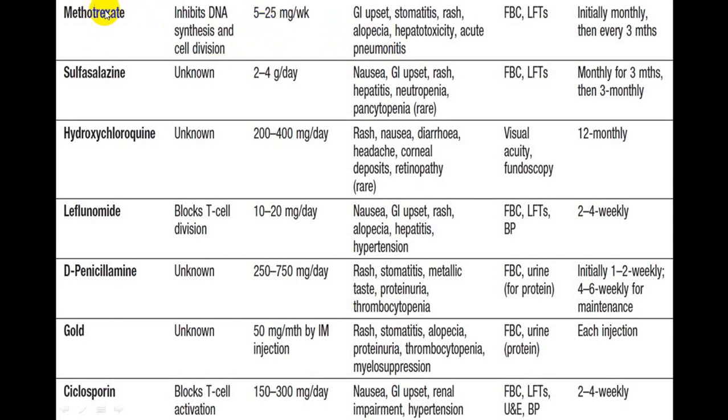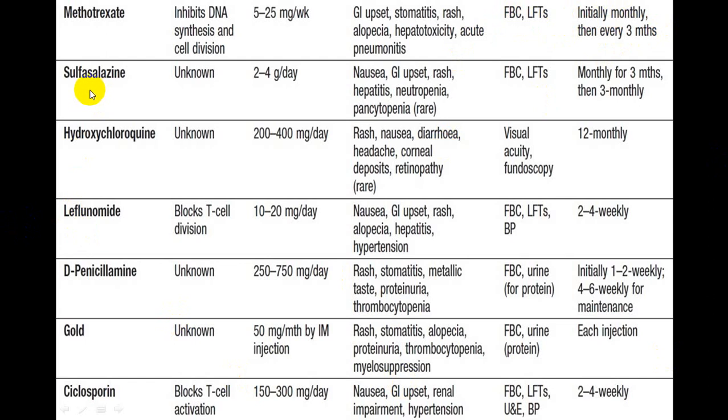Oral is always better than injectable. In a person who is very irregular, give injectable, but advise him that it produces a lot of side effects. He needs a regular checkup. The commonest side effects are GI upset, stomatitis, rash, alopecia, hepatotoxicity, and respiratory complications like pneumonitis. You must do regular follow-up by CBC and liver function test. These two are a must. After the initial monthly tests, every 3 months you should repeat this particular test.